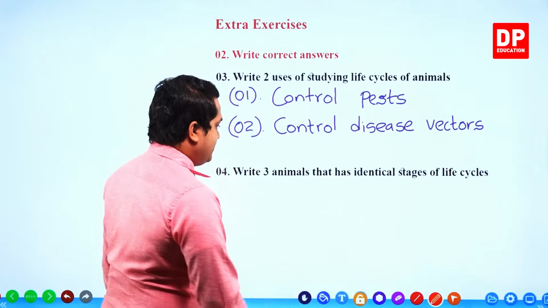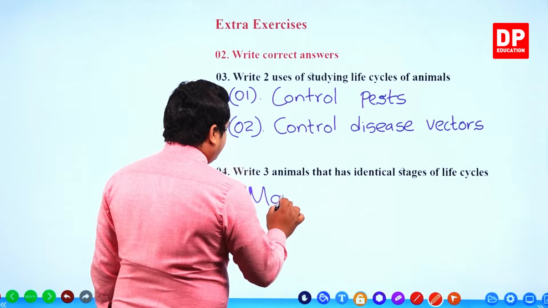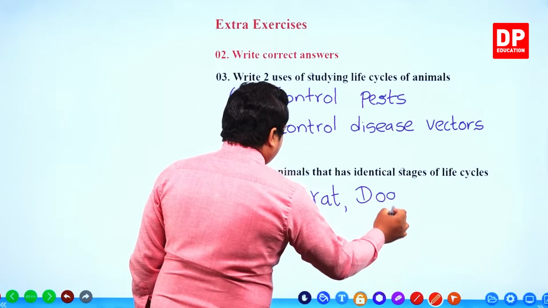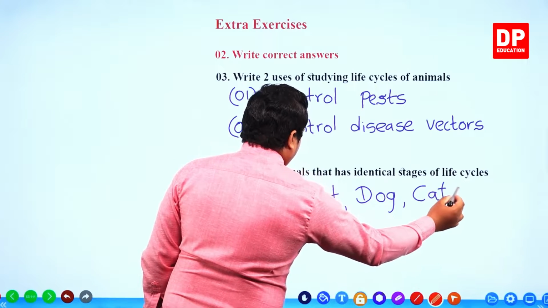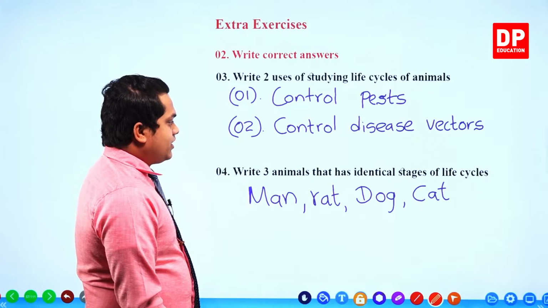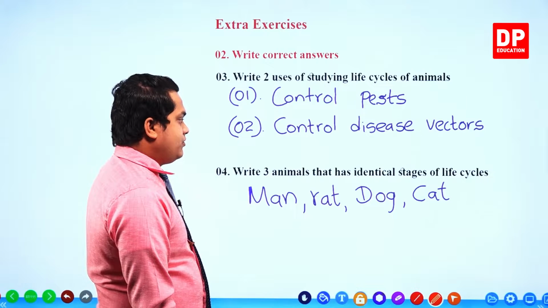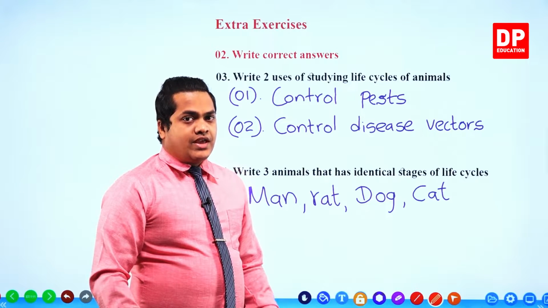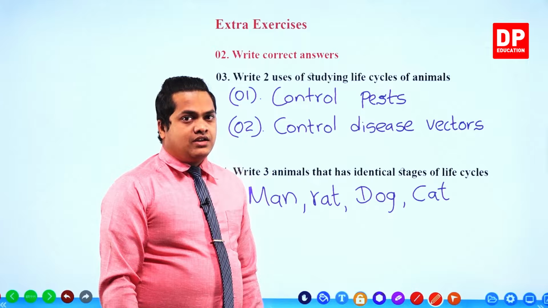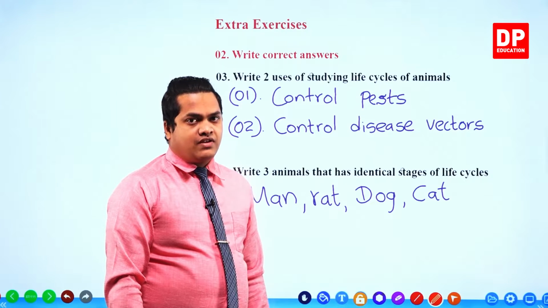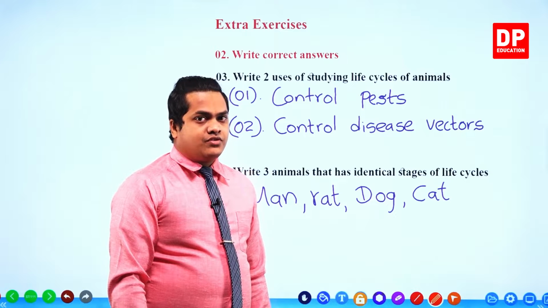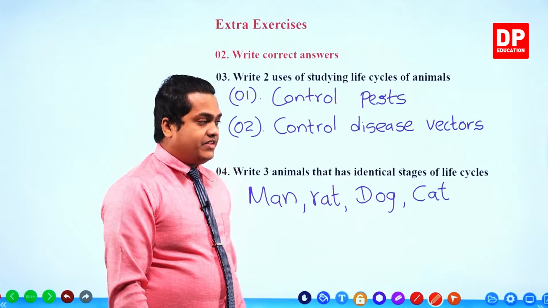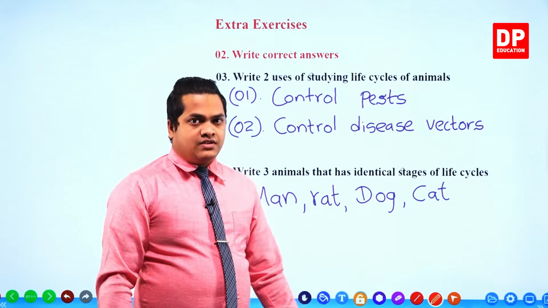So animals like man, rats, dogs and cats, these animals do not go through metamorphosis. They do not show any significant changes within the stages of their life cycles, right? So if they do not show significant changes, then they are not showing any metamorphosis. Therefore they have identical stages of life cycles.